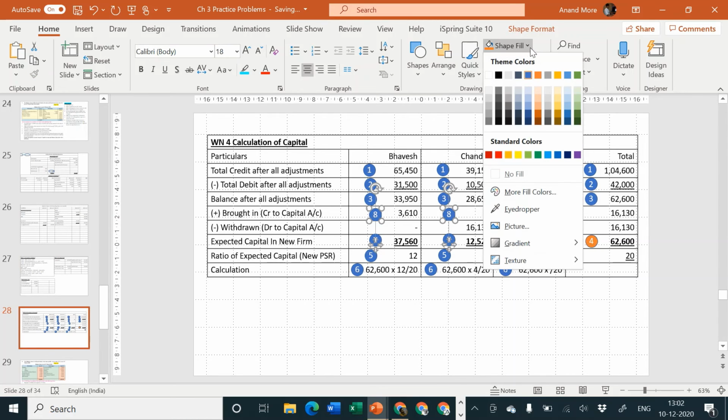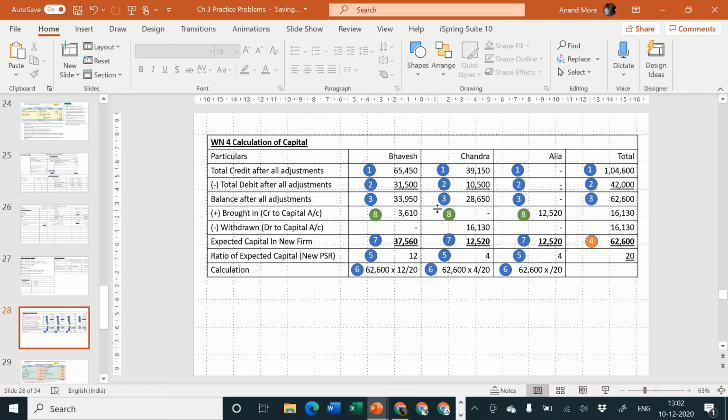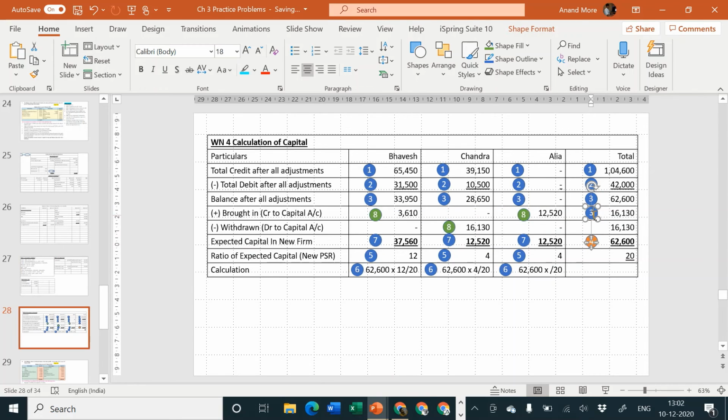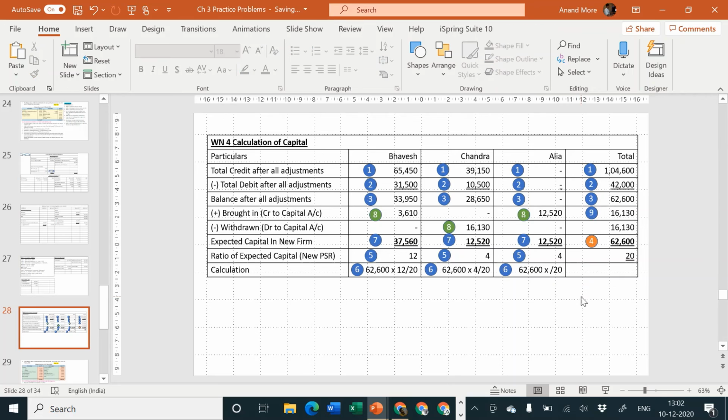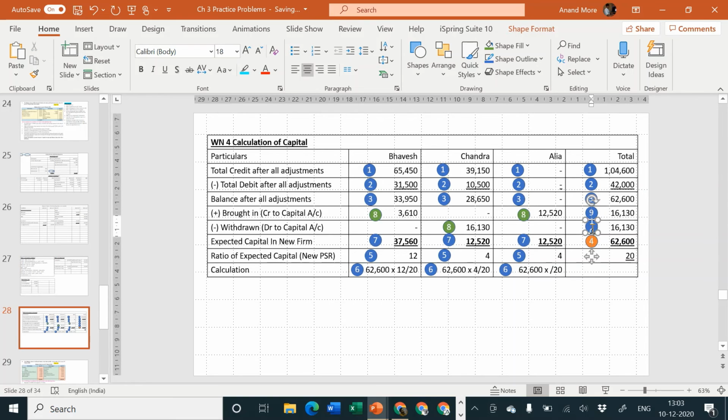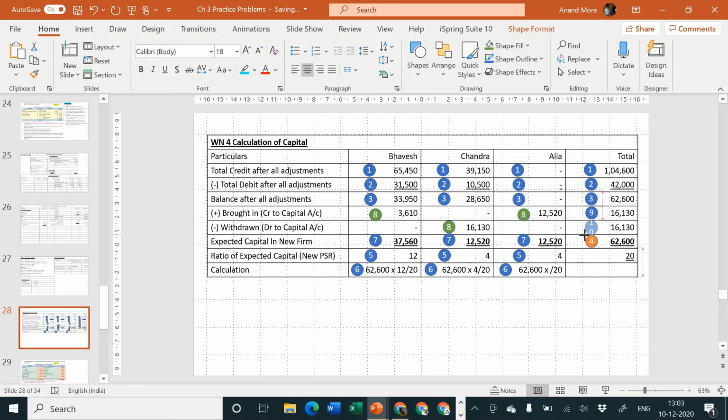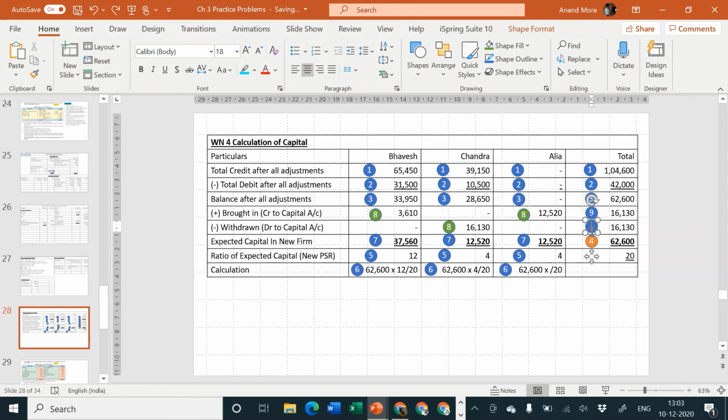Let me change the color because it is something which is different. Okay, so it will be easy for you to understand how the things were calculated. And then there is point number 9. I hope you can understand the things properly now. So these 2 points are done simultaneously, that's what we can say.